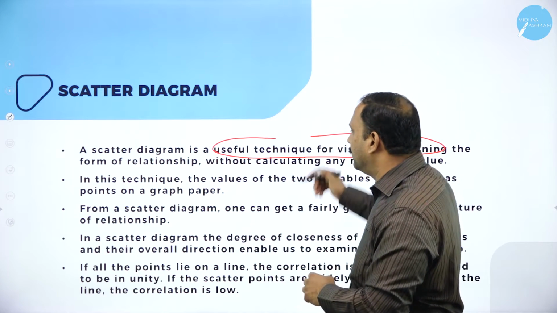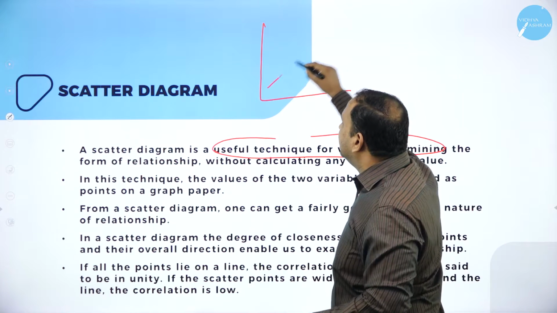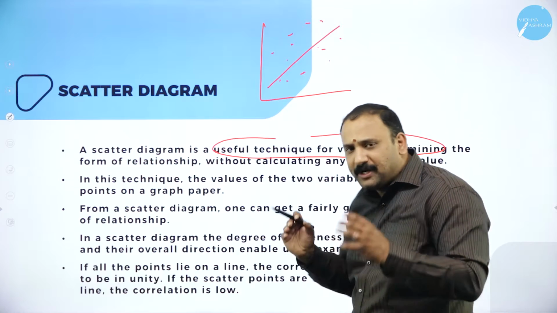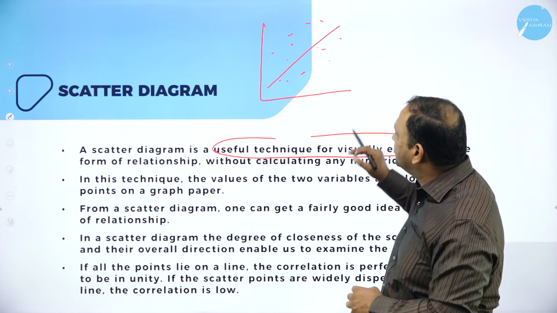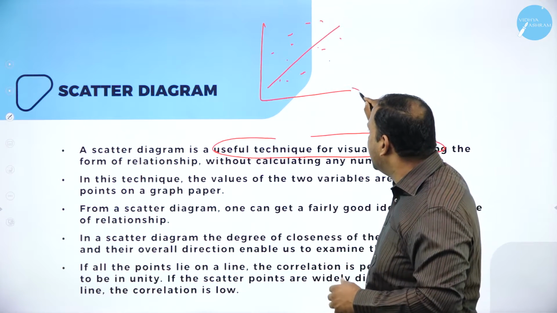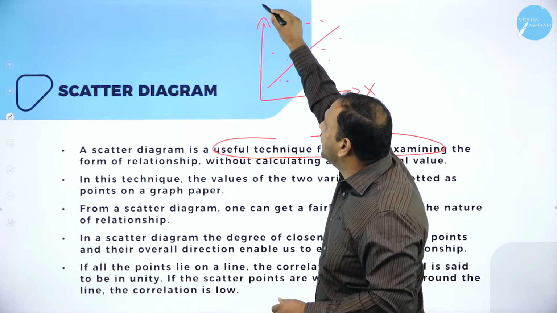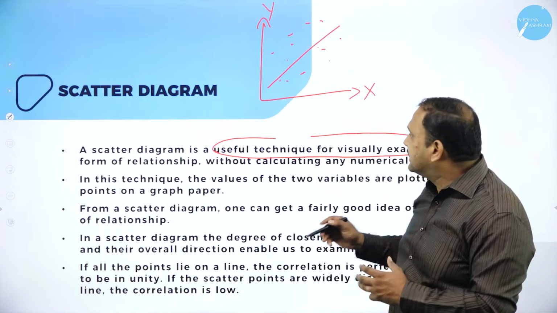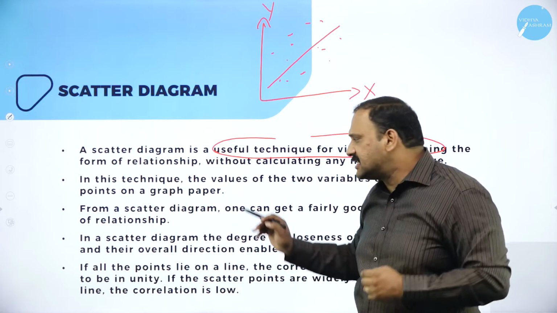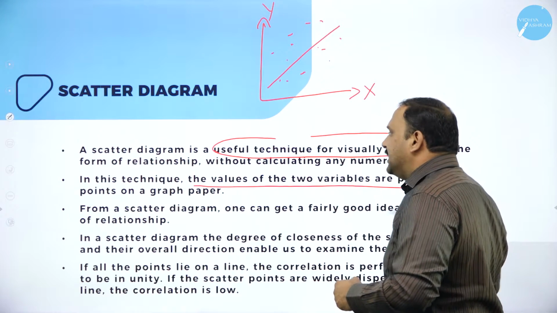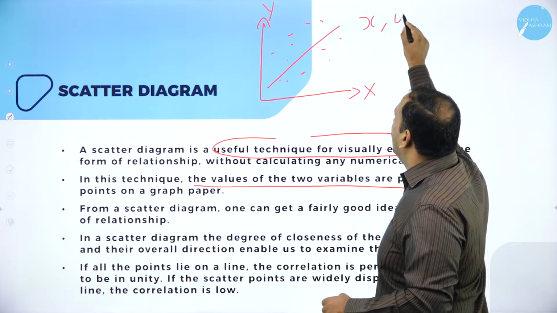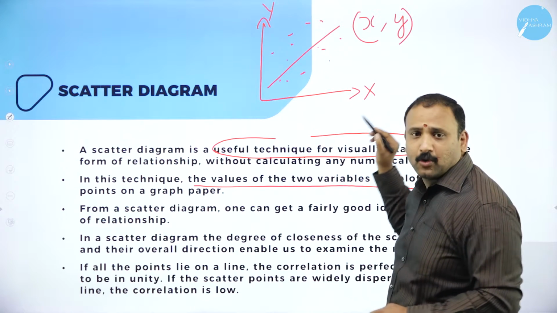A scatter diagram would be something like this, where you can see that the points are scattered around a particular range. The moment you see the scatter diagram, you will be able to see that some points are inclined towards the x-axis and some towards the y-axis. This is the x-axis and this is the y-axis. When you start seeing that, you will understand the inclination factors altogether. In this technique, the values of two variables are plotted on graph paper. So I'm going to plot the value of x, comma, y on graph paper. That's what we are going to do first.